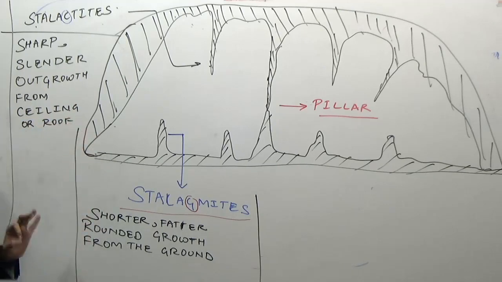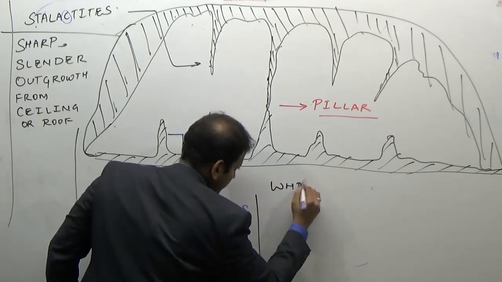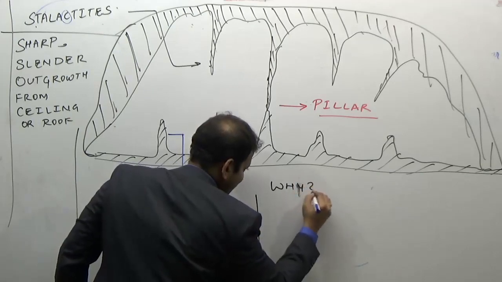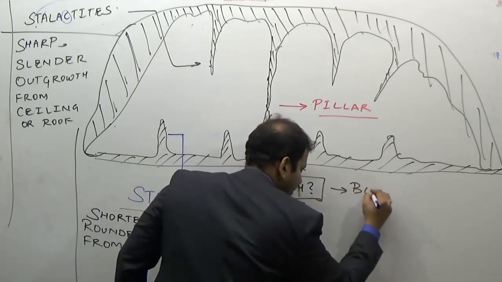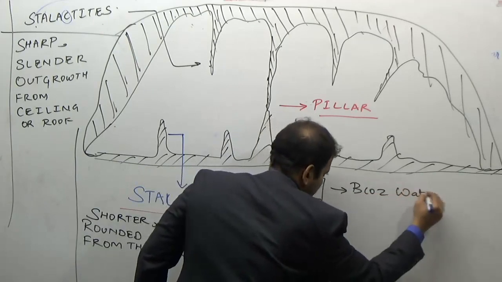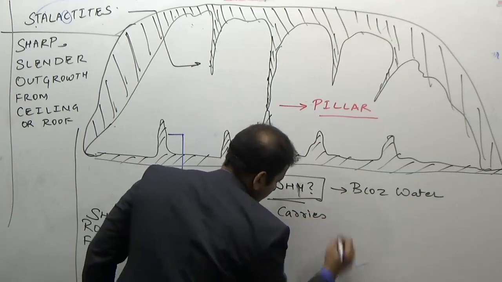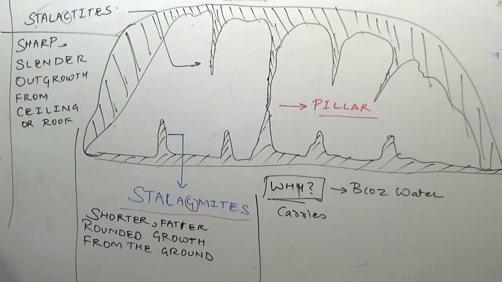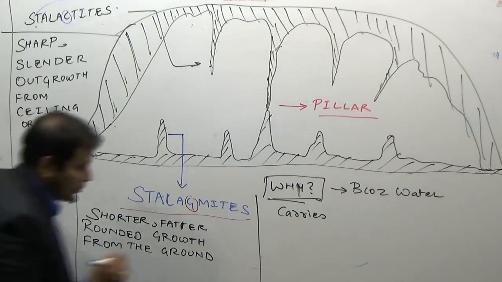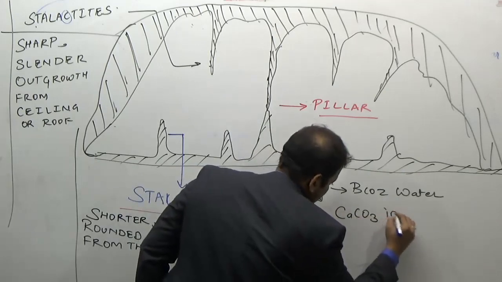How are they formed? Why are they formed? These are formed because water carries calcium carbonate in solution.